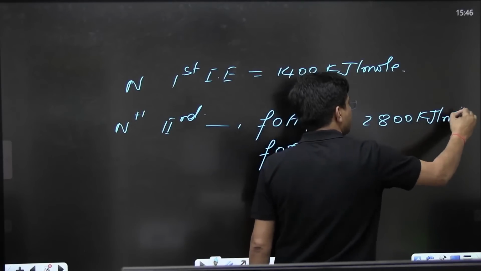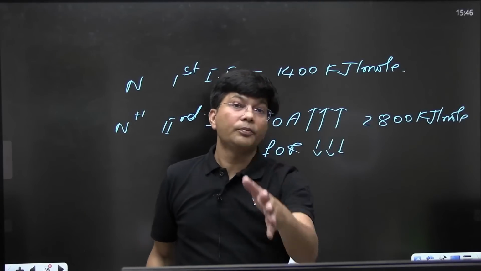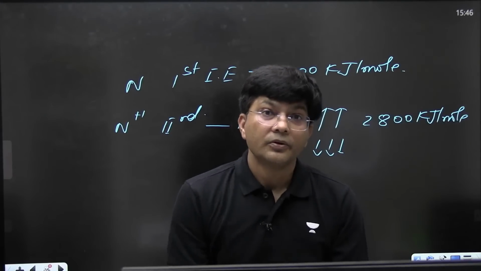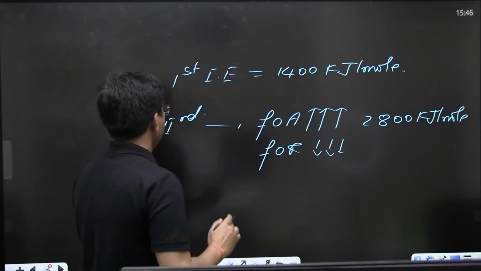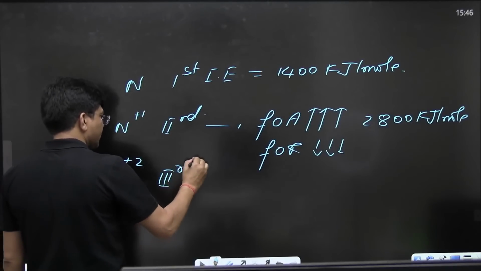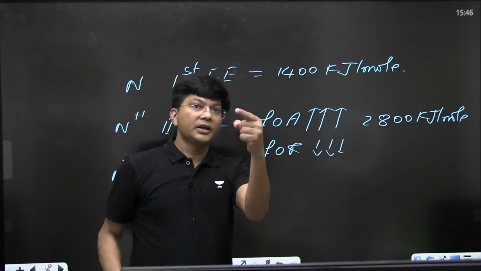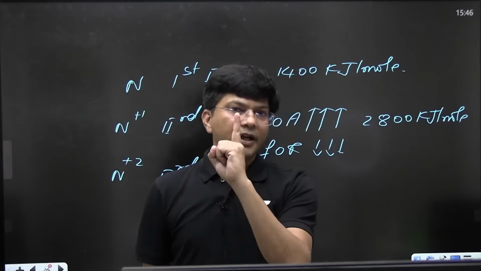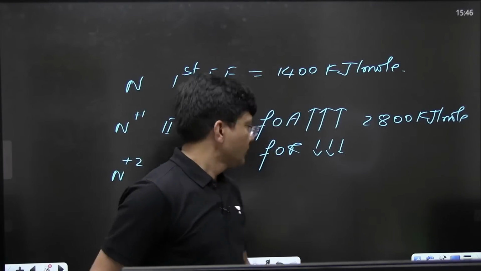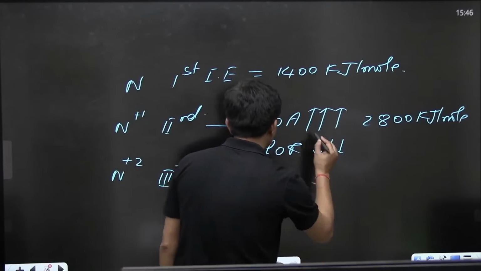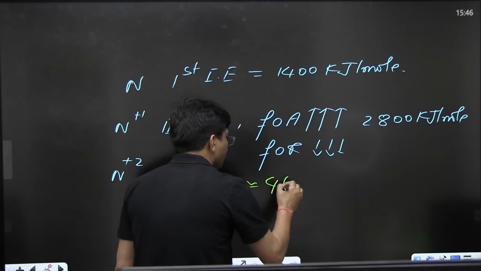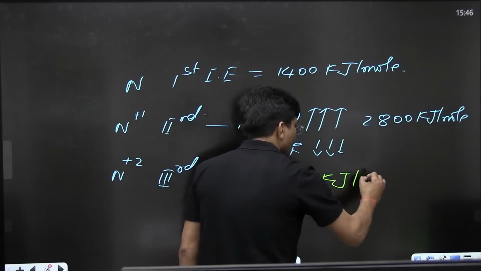If you have NCERT, you can see the data. No need to keep the data in your brain, but let me tell you the order. If I talk about nitrogen's third ionization energy, will it increase or decrease? Just let me know in the chat section. I want your answer. So the answer is definitely it will increase, and it is approximately 4600 kilojoule per mole.